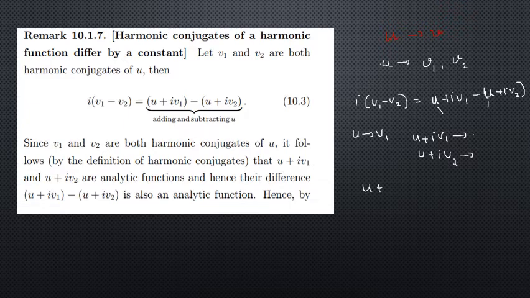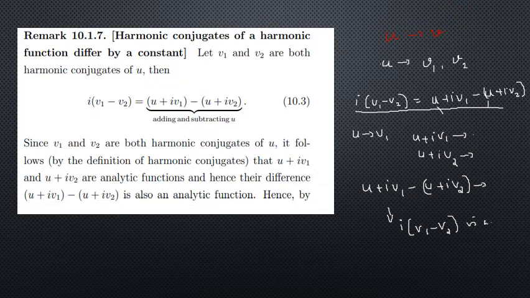So we can say that u plus i v1 minus u plus i v2 is also an analytic function. From this equation, the RHS is analytic, therefore the LHS should be analytic, which implies that i into v1 minus v2 is also an analytic function.